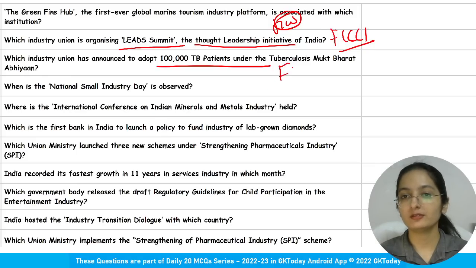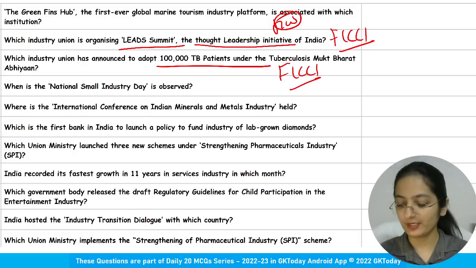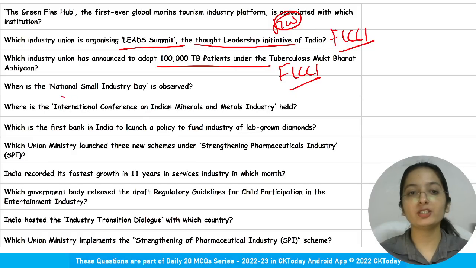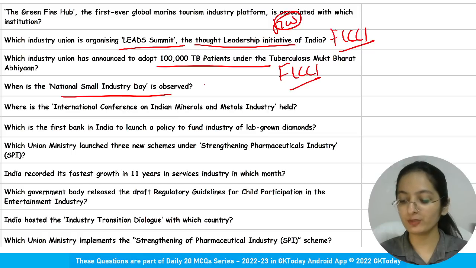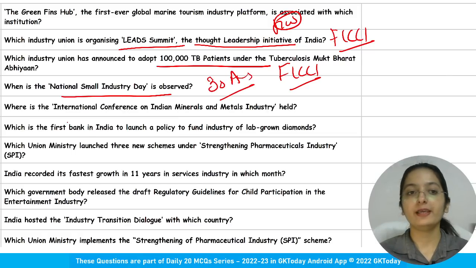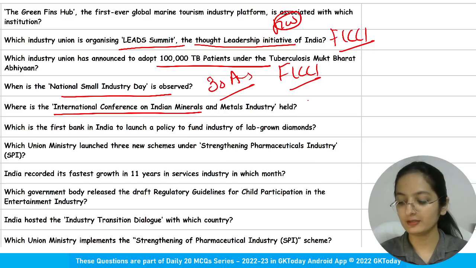Again, Federation of Indian Chamber of Commerce and Industry. Next question: when is National Small Industry Day observed? 30th of August. Where is the International Conference on Indian Minerals and Metals Industry held?